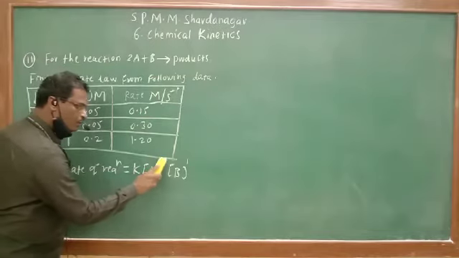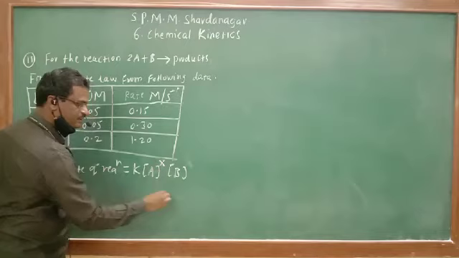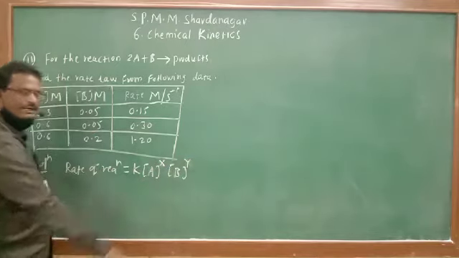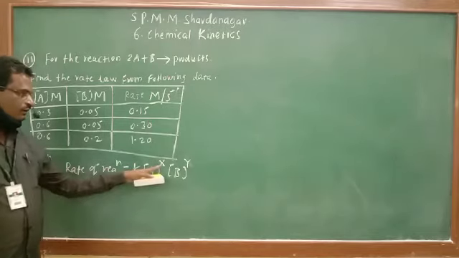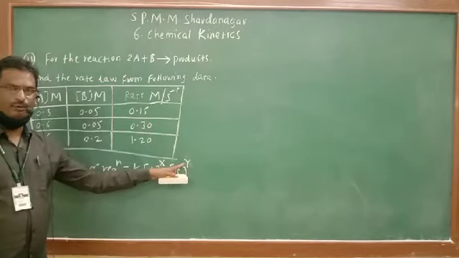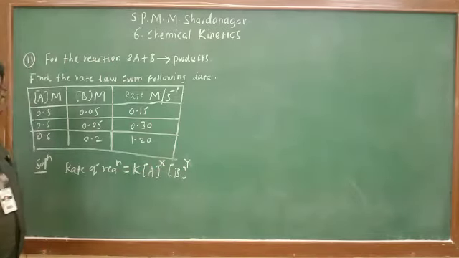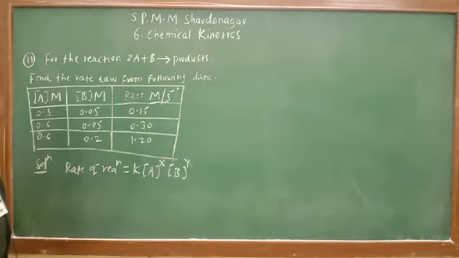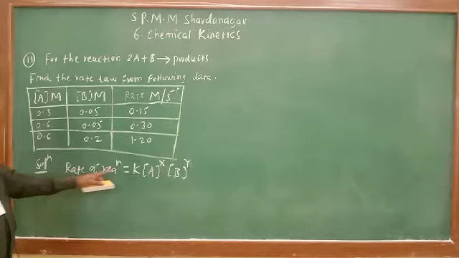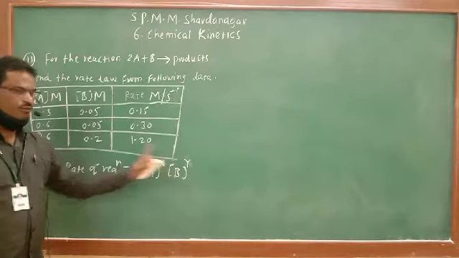Therefore, we don't know 2 and 1. Instead of that, we are writing x here and y here, and we have to find out the value of x and the value of y. Then we can write the final equation, known as the rate law expression, which is the mathematical equation. So rate of reaction will be equal to K, concentration of A raised to x into B raised to y.